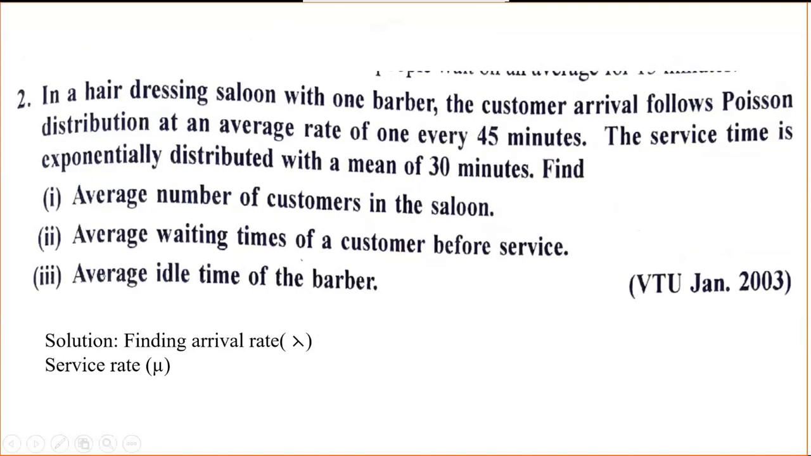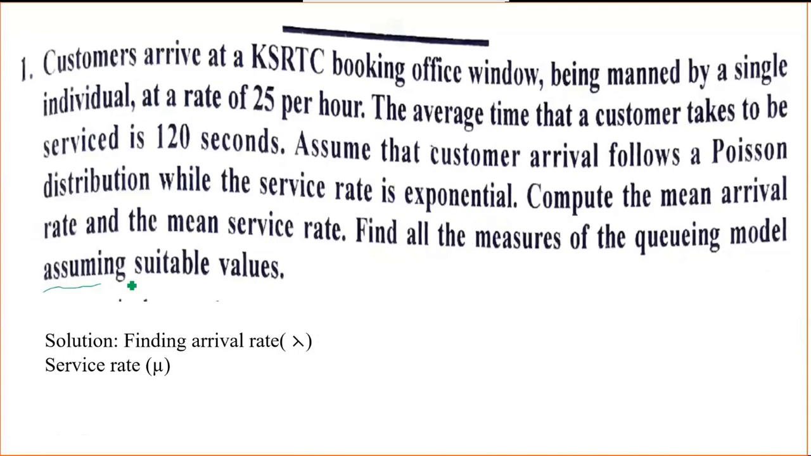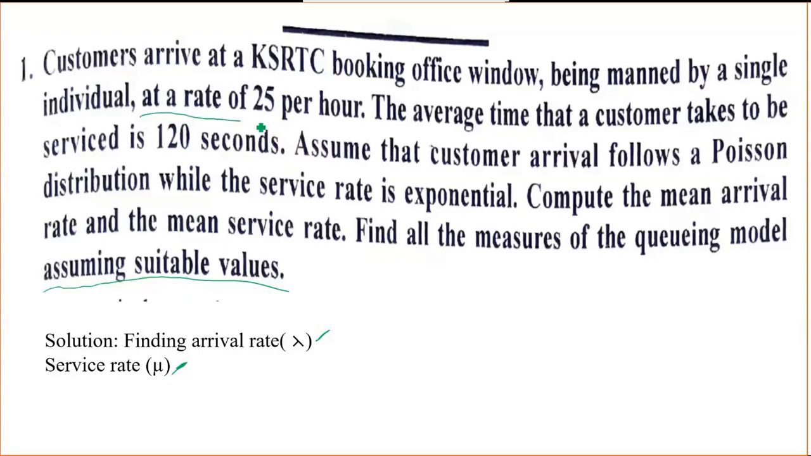Assuming suitable values means wherever necessary, if you want n or small w, you can assume it. Once you get the question, we need to find the mean arrival rate as well as the mean service rate. What is the mean arrival rate here? What they have given is that individuals are arriving at the system at a rate of 25 per hour.